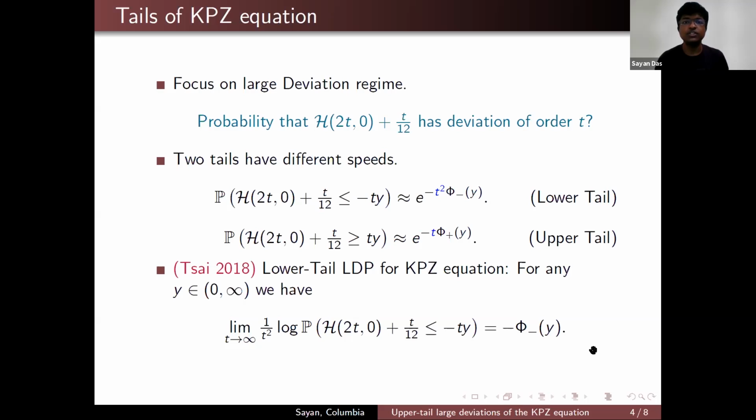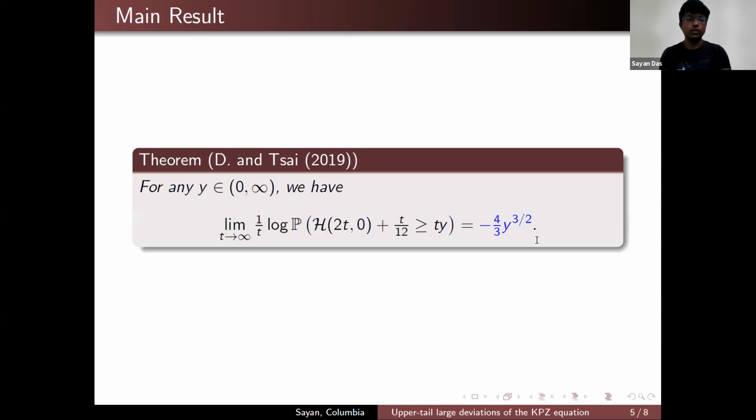This phi minus function is very explicit. It's a polynomial kind of function, but I haven't written it out in the slides. So in this talk, I'll be considering our result about the upper tail large deviation of the KPZ equation.